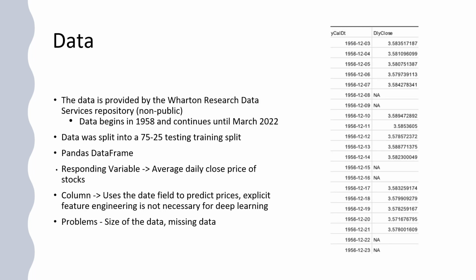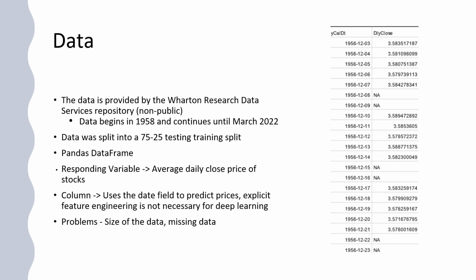This data is provided to us by the Wharton Research Data Services repository, which is a non-public online data source for a variety of topics. The data begins in 1958 and goes on until March 2022. We use a 75-25% training-testing split. We're predicting the average daily close price of stock.